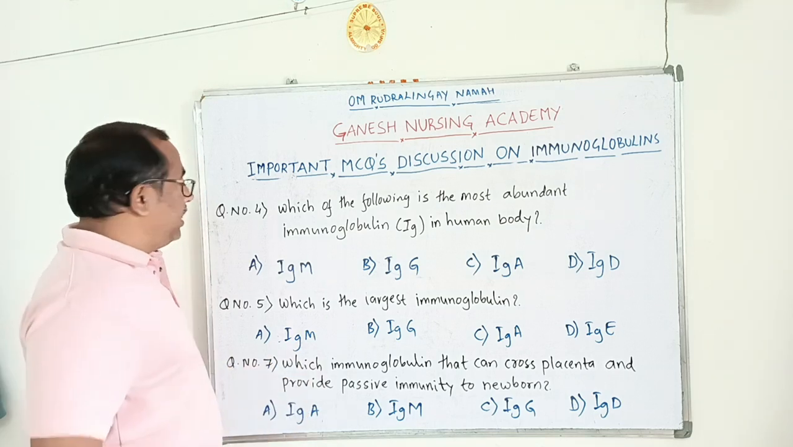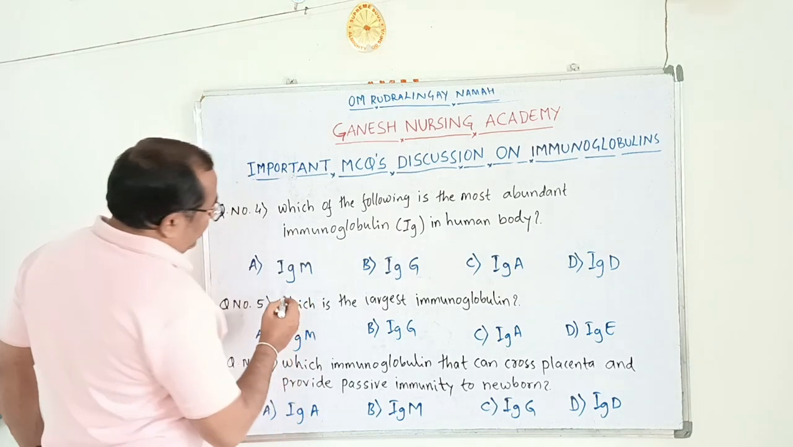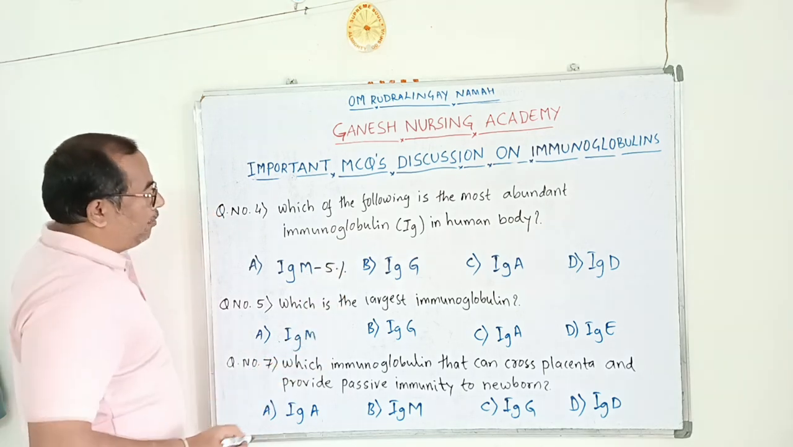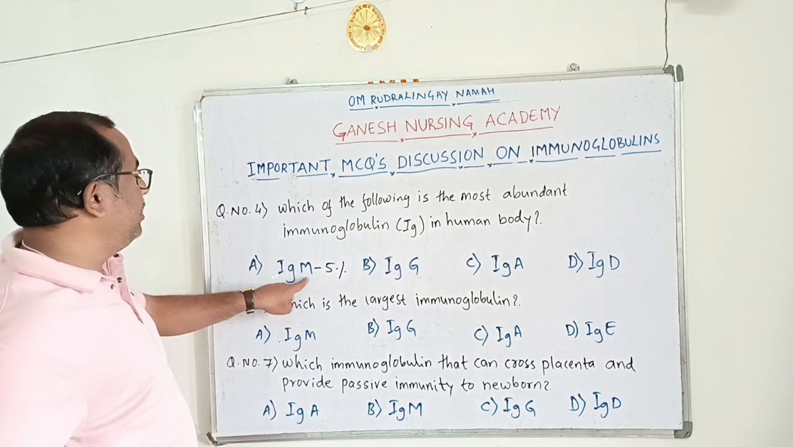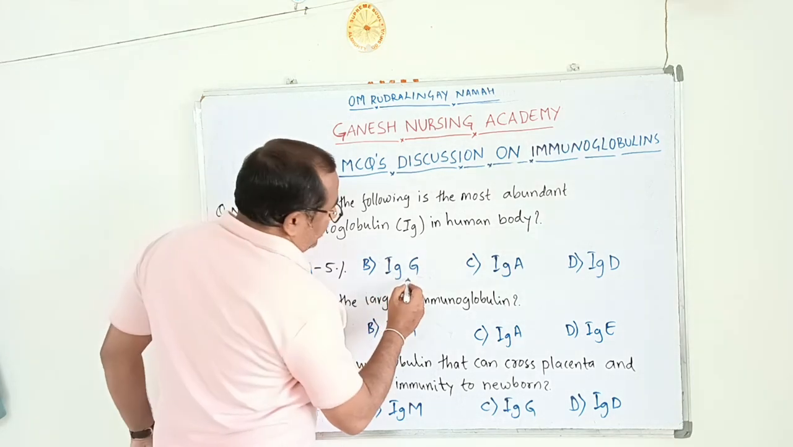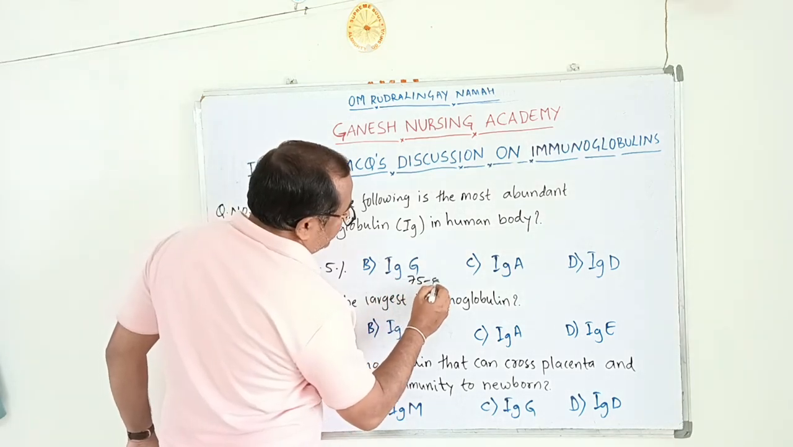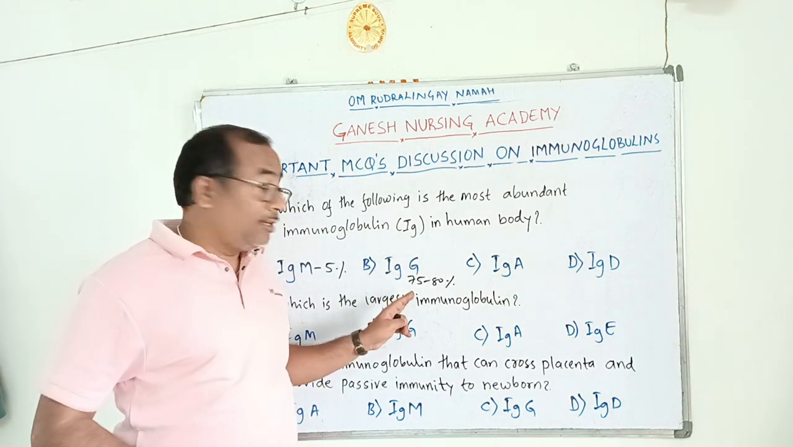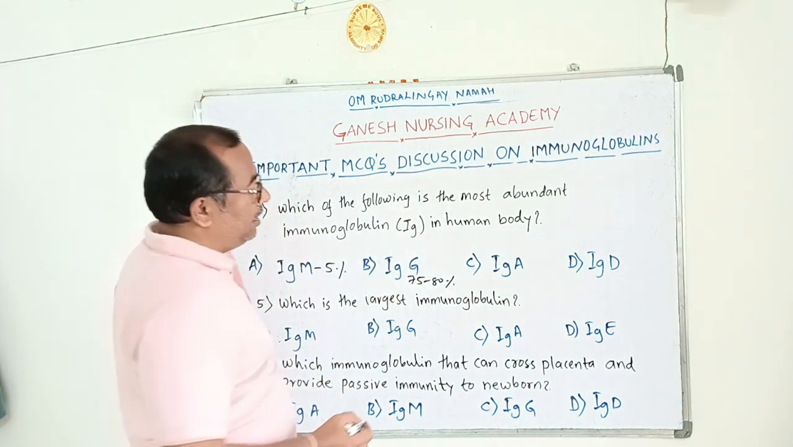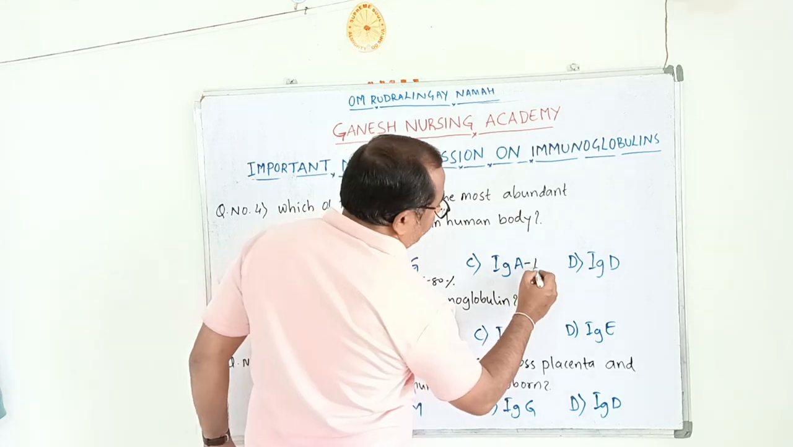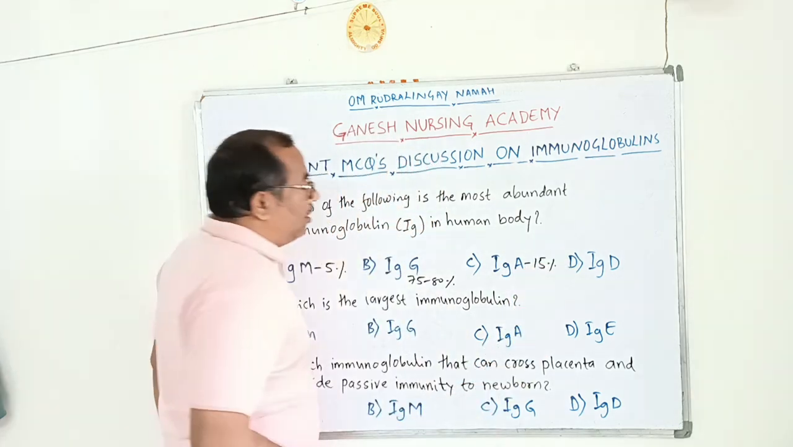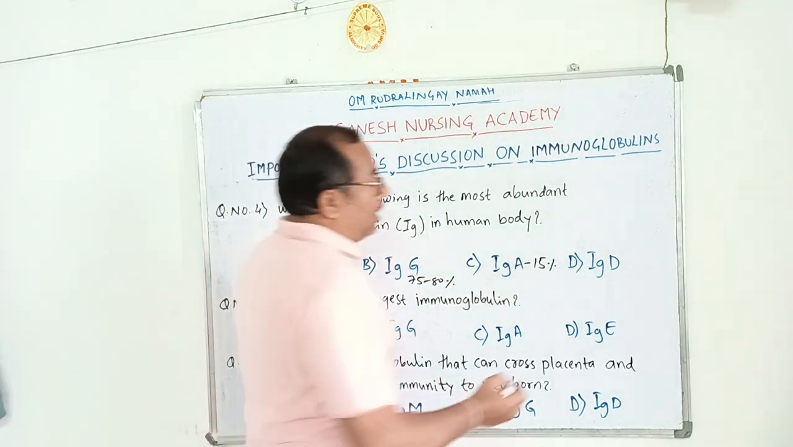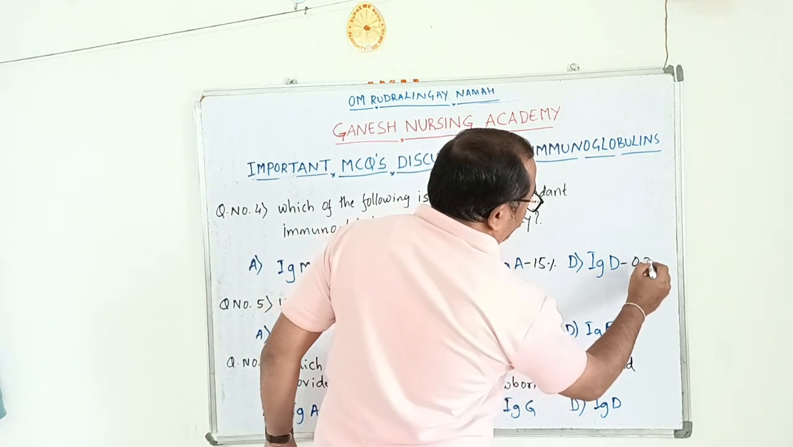Here the proportion of IgM antibody is 5%. So in human blood only 5% is IgM immunoglobulin. IgG is 75 to 80%, so 75 to 80% of the immunoglobulins present in human blood is IgG. IgA is 15%, that is the proportion of IgA antibody in the human body, and IgD is only 0.2 percent.